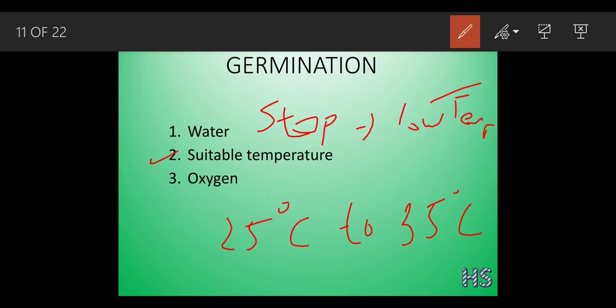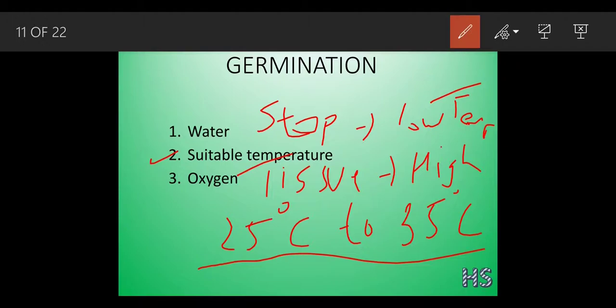Too high temperature can damage the tissues. So at high temperature, tissue will get damaged, and at low temperature, the embryo growth will be stopped. So the moderate temperature is around 25 degrees Celsius to 35 degrees Celsius for the seed to germinate.